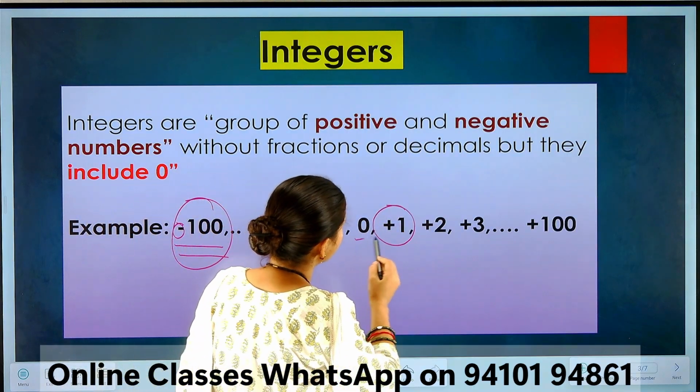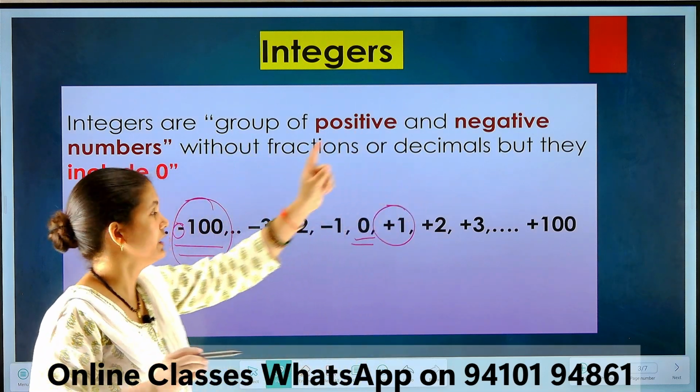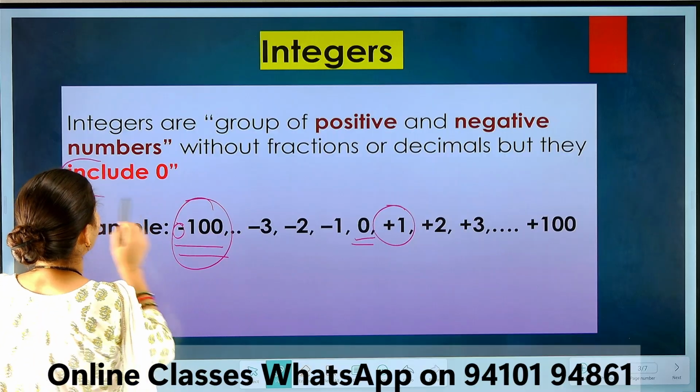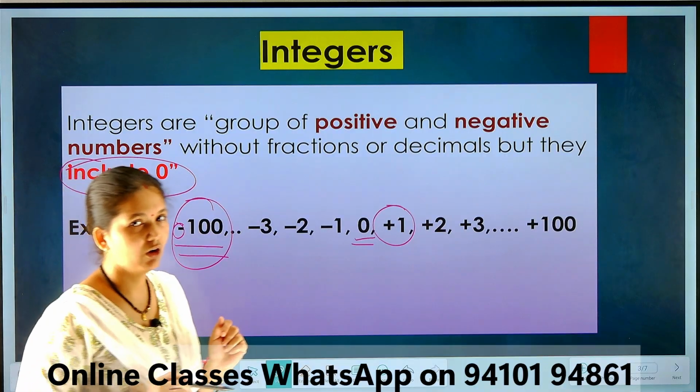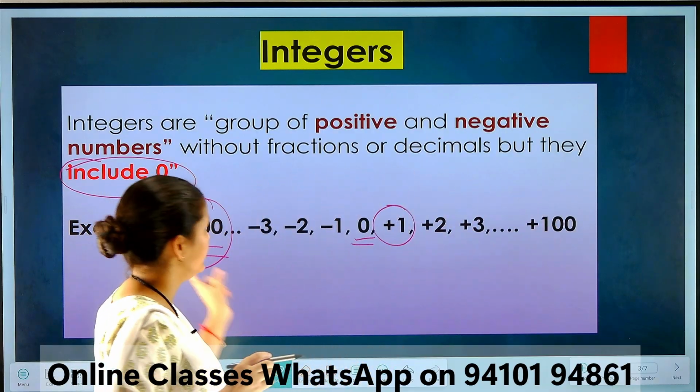And look here, 0 is included. A group of positive and negative numbers, and 0 is also included in integers. Got it? Meaning you can see here these are integers.